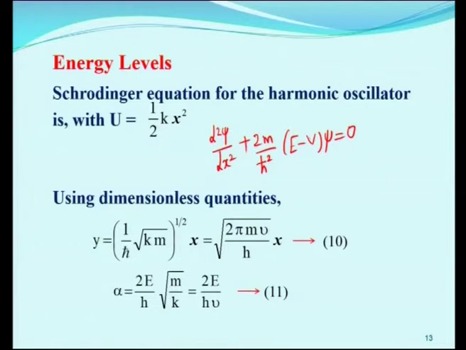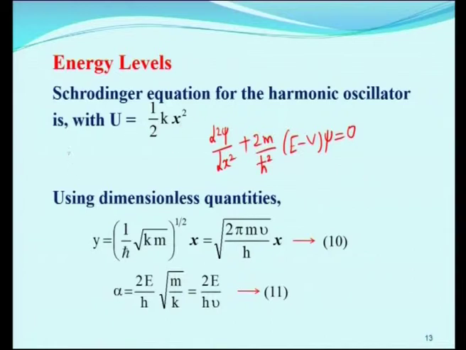Here usually this is potential energy, but in the harmonic oscillator we have used the notation u for the potential function. So, we simply change V to u, then we substitute u is equal to half k x squared here.